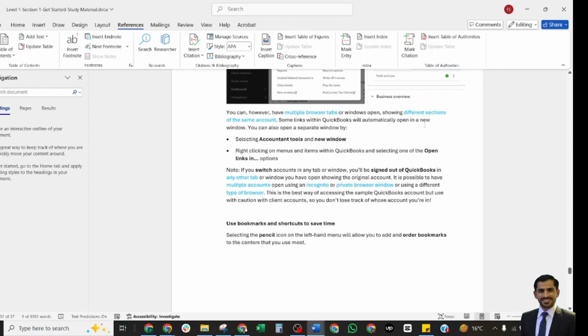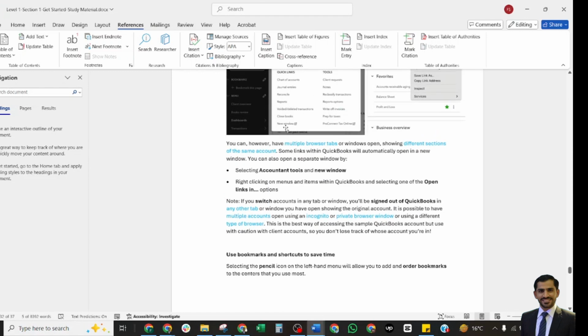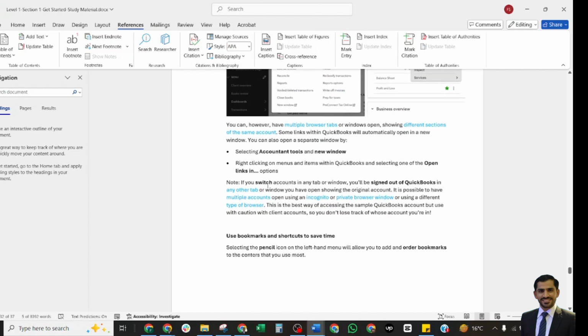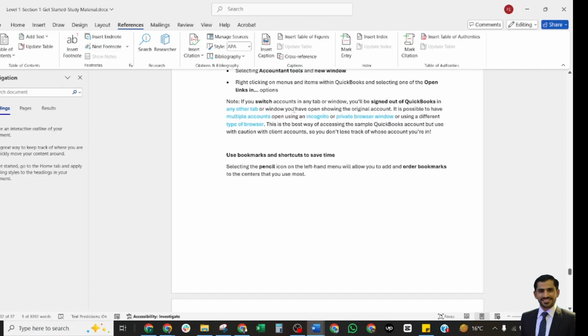Some links within QuickBooks will automatically open in a new window. You can also open a separate window from the accountant tools. There is a new window option in the accountant tools, and there is another way: you can just right-click on a tab and it will open a second account. If you switch accounts between the tabs and the window, sign out of QuickBooks from any other tabs or windows you have open showing the original account.